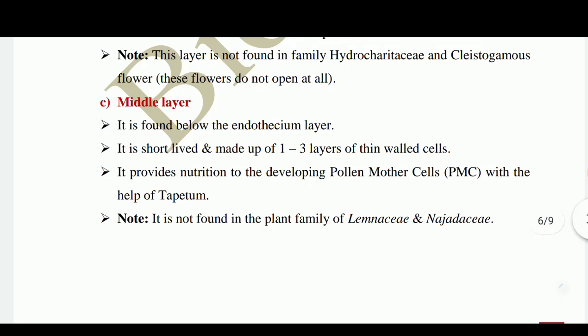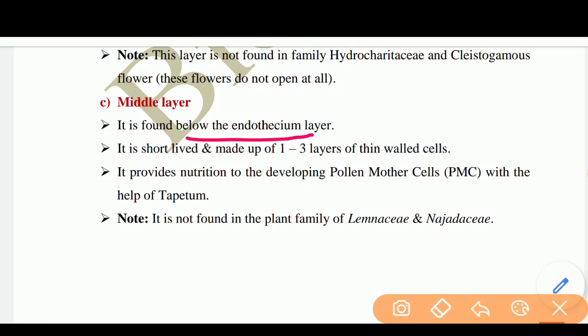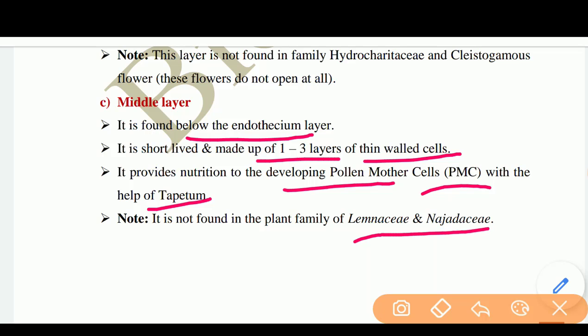Next is the middle layer. It is found below the endothecium layer. It is short-lived and made up of 1 to 3 layers of thin-walled cells. It provides nutrition to developing pollen mother cells with the help of tapetum. Note, it is not found in the plant families Lamiaceae and Najadaceae.